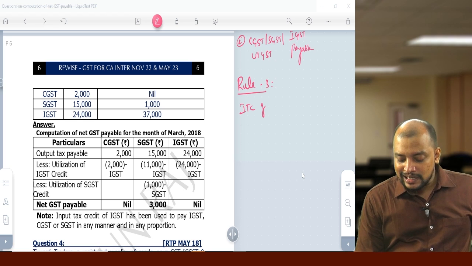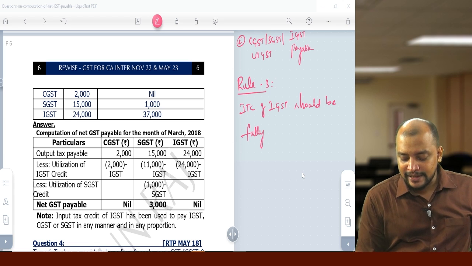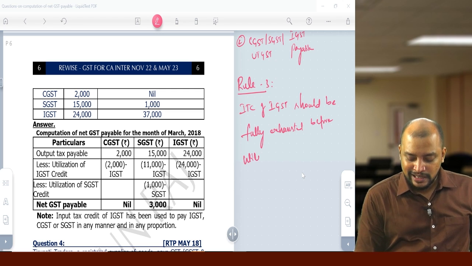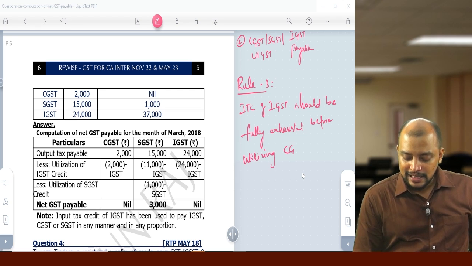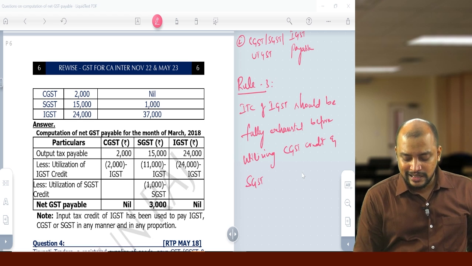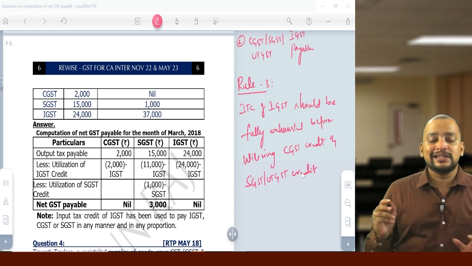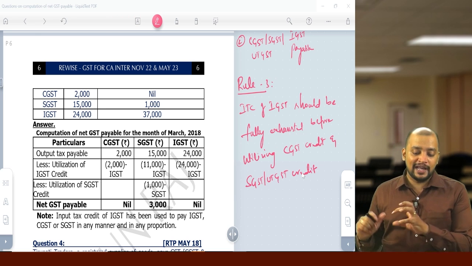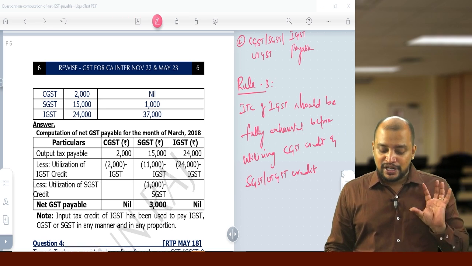So ITC of IGST should be fully exhausted before utilizing CGST credit and SGST or UTGST credit. That is rule 3 which we need to remember.